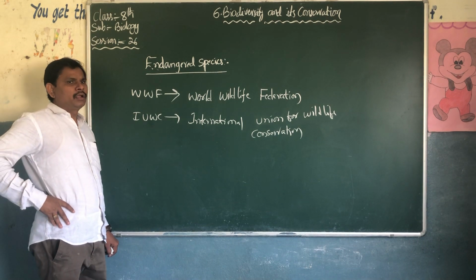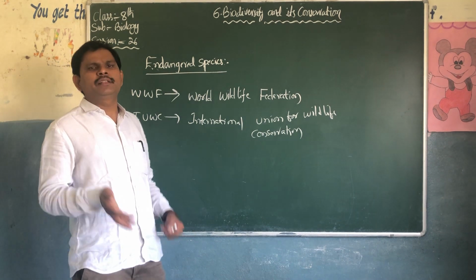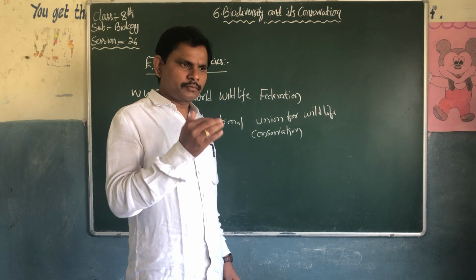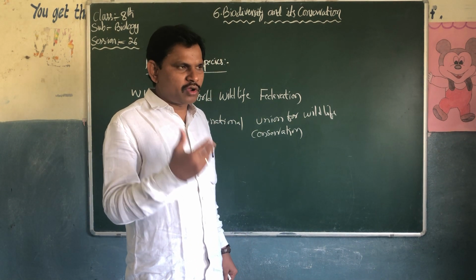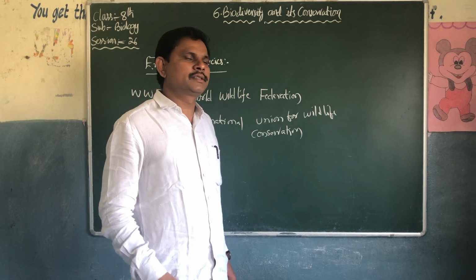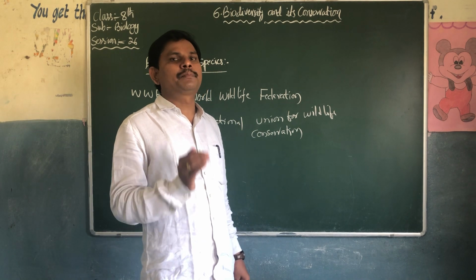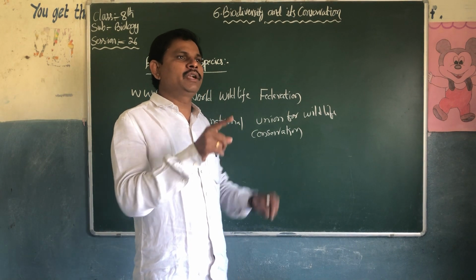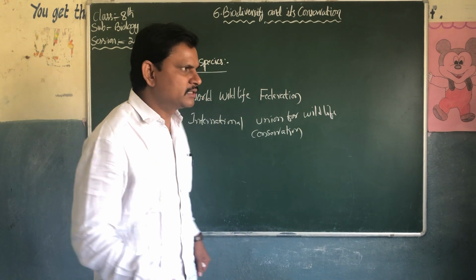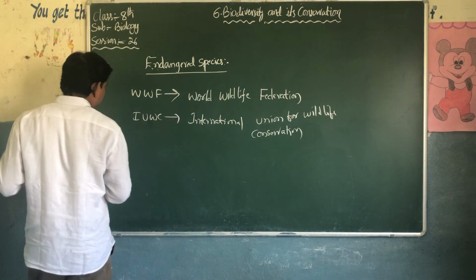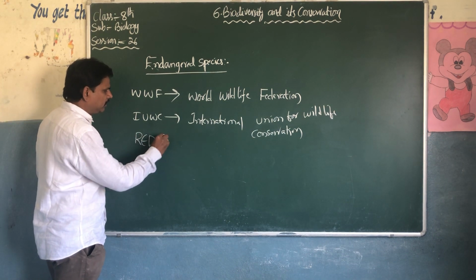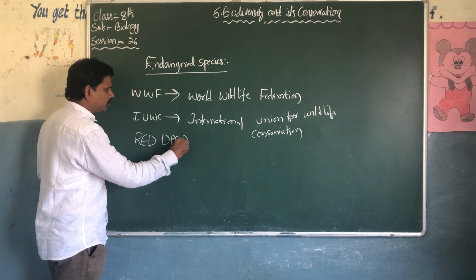If animals are vanishing from the earth and their number is becoming very low, then such animals or plants will enter into a specific list, that is the Red Data Book.